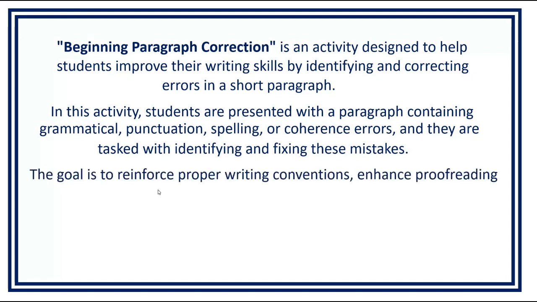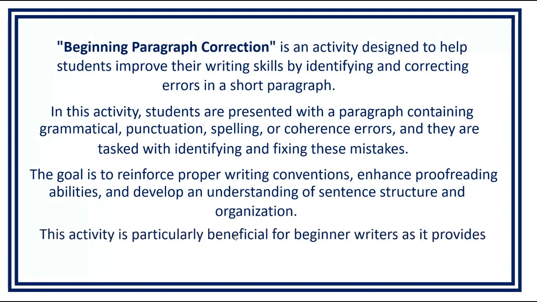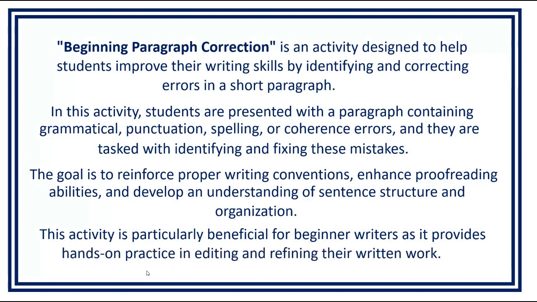The goal is to reinforce proper writing conventions, enhance proofreading abilities, and develop an understanding of sentence structure and organization. This activity is particularly beneficial for beginner writers as it provides hands-on practice in editing and refining their written work.